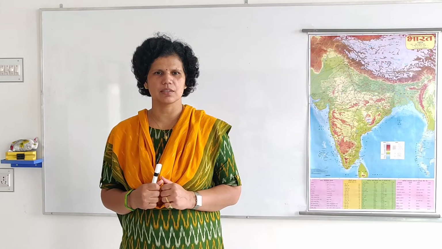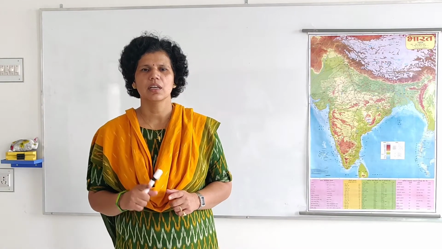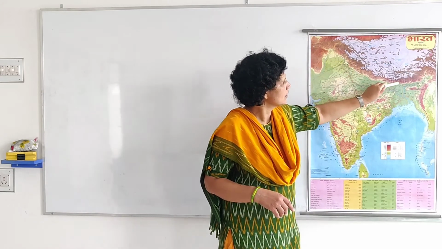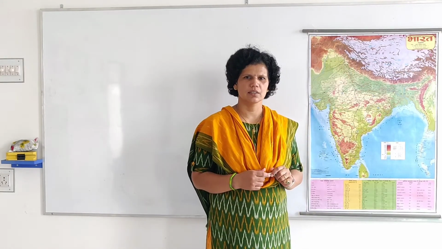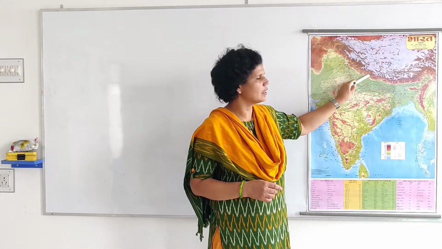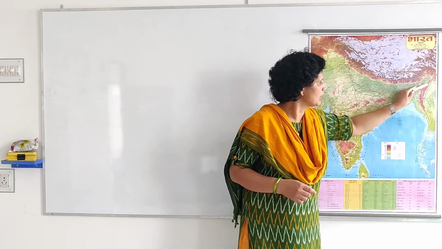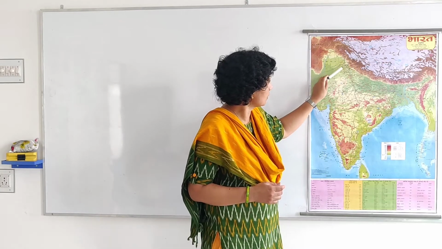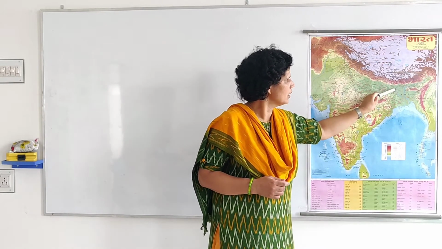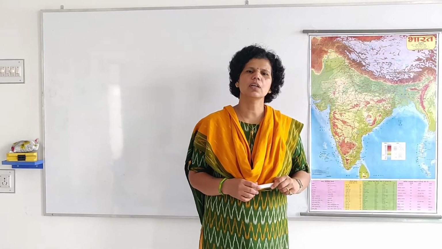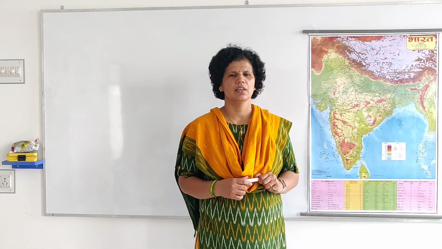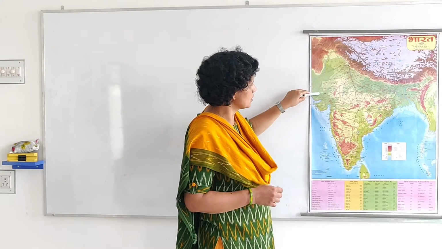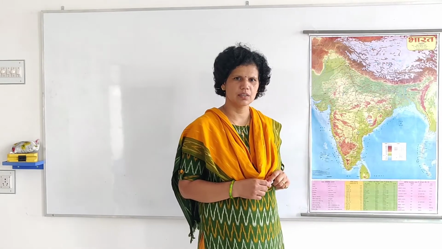Six physical parts. What are these six physical parts? Number first part here, this is the northern mountainous region. This region is known as the northern or northeastern mountainous region. Number second part is present here, this green part, the Gangetic Plain or Northern Plain. Number third part, it's present here, this is the Western Desert.